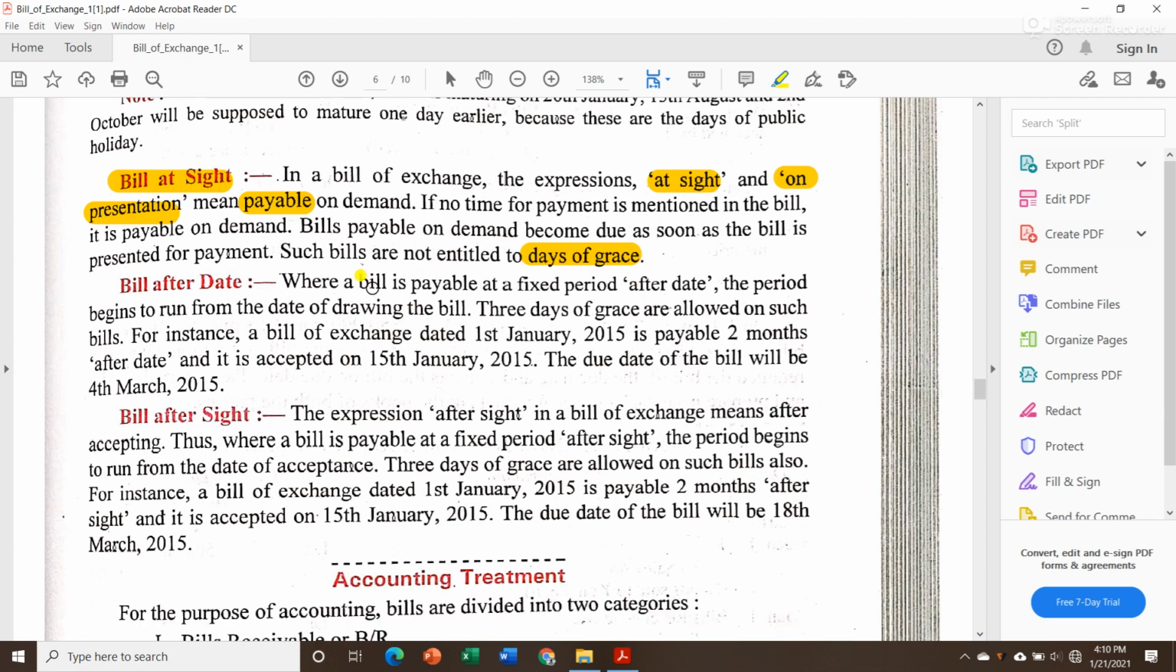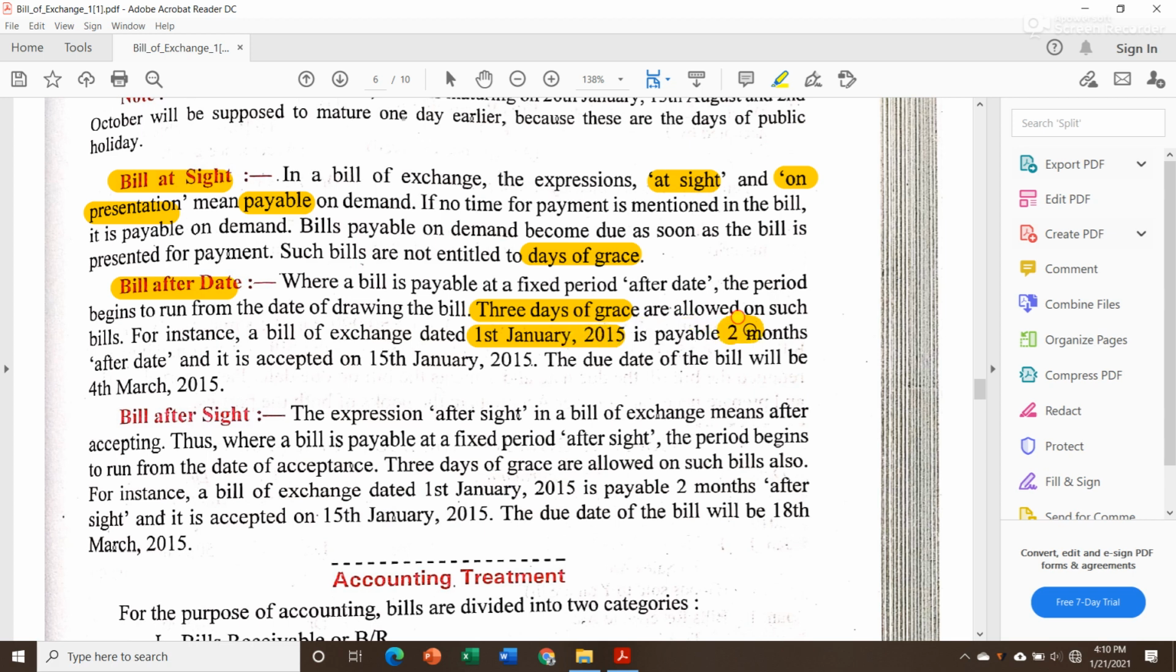Then another term is bill after date, where a bill is payable at a fixed period after date. The period begins to run from the date of drawing the bill. Then we will add 3 days of grace. Let's take an example: a bill of exchange dated 1st January 2015. Suppose I am the drawer of the bill, and I drew that bill on 1st January 2015.